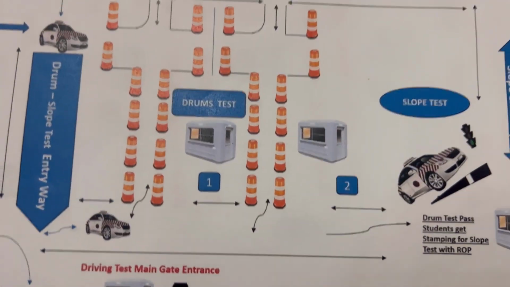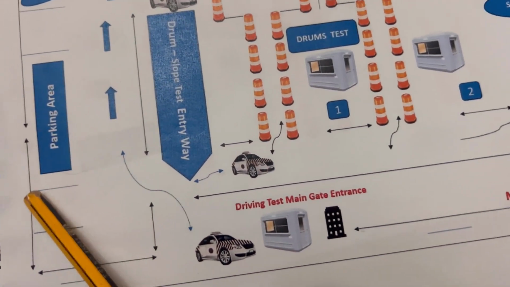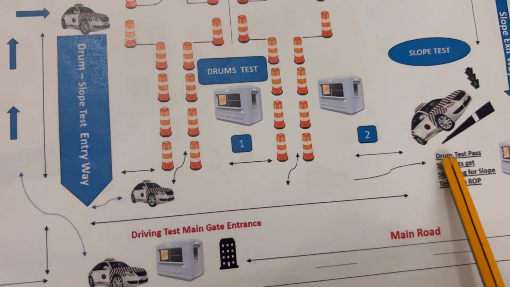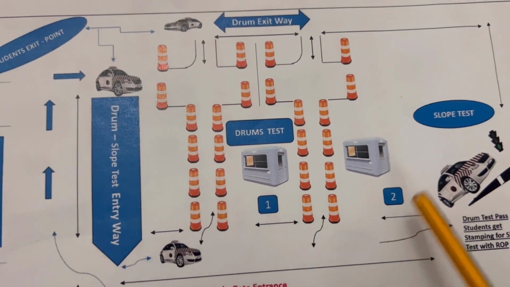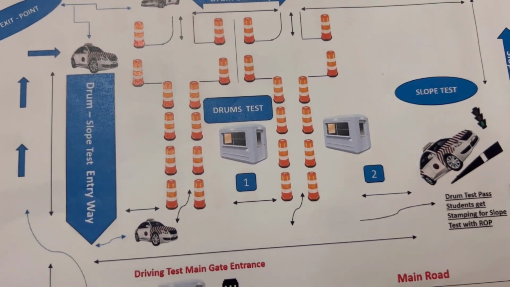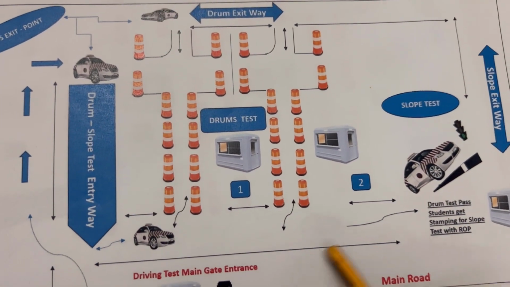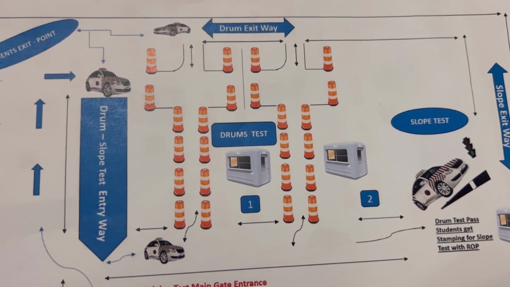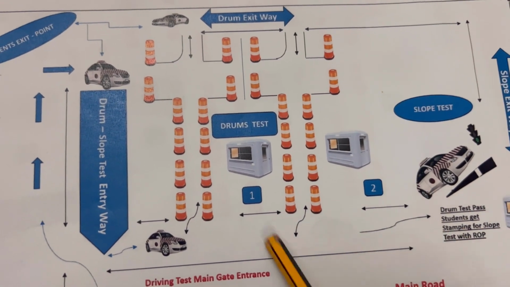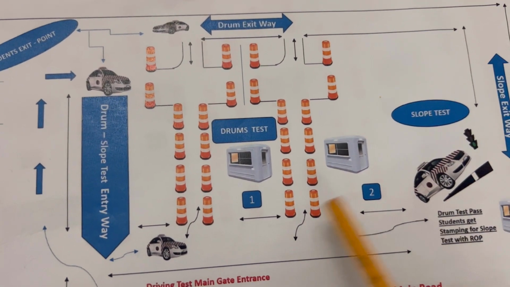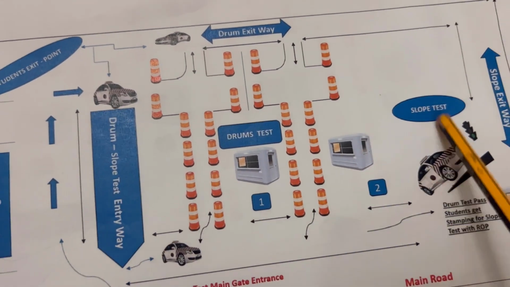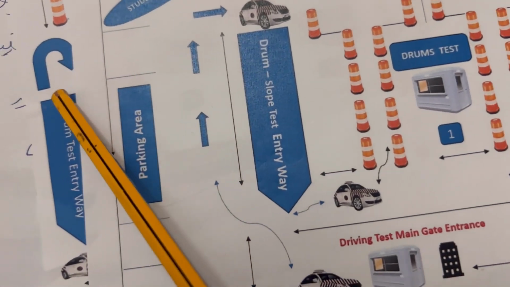He will tell you stop because he's inside the office, and the instructor will be out of the location. How are they going to stop you? You're going to drive in this area, and maybe the first time you pass, but if you're going again and again and again, maybe you fail. So if you have failed already, you fail because you're going by yourself. Nobody told you to go again and again. So don't try to go again to the slope. No, go out. You have to go out to the parking.